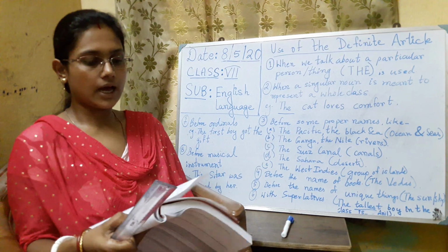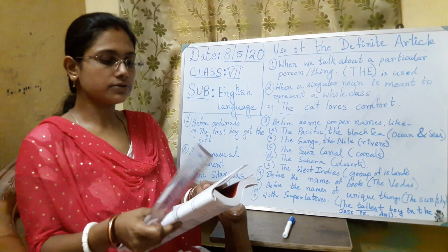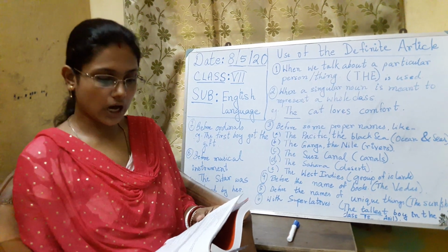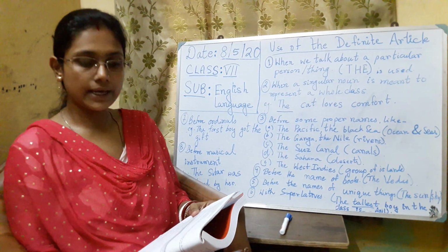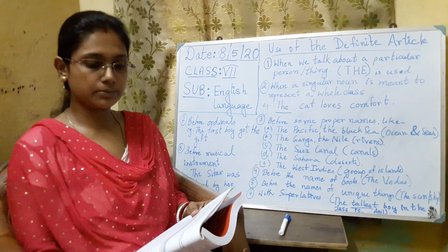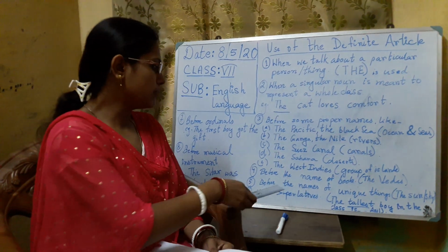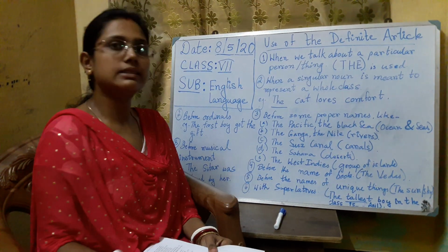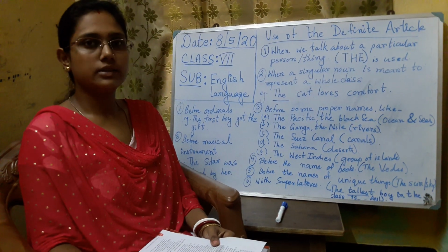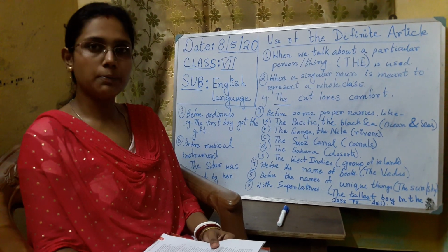There you can see that before the names of some countries also, if they have words like republic and kingdom, we say the United Kingdom, the Ukraine, the Netherlands. And before the names of certain books like the Vedas, the Ramayana, the Iliad, the Puranas.